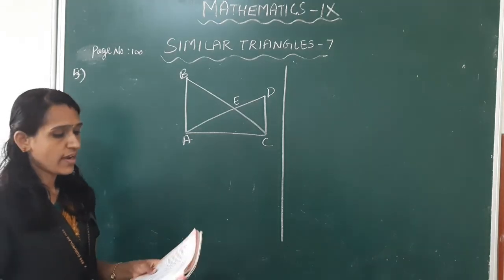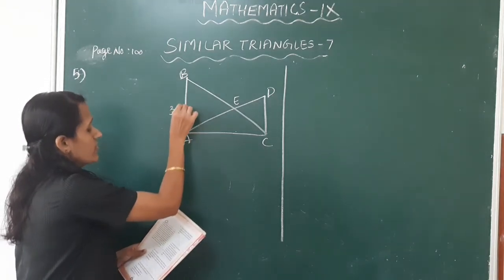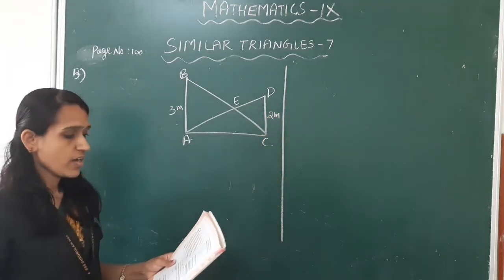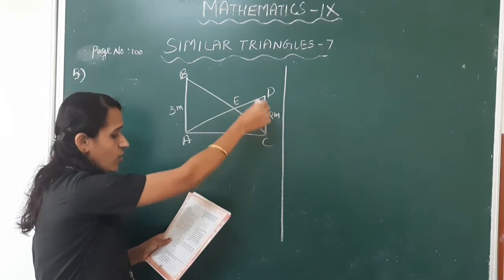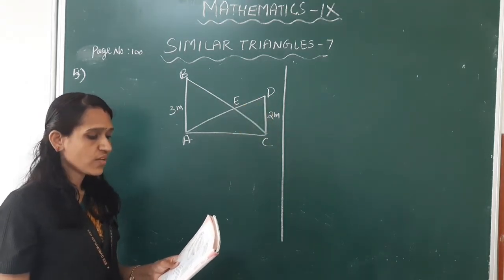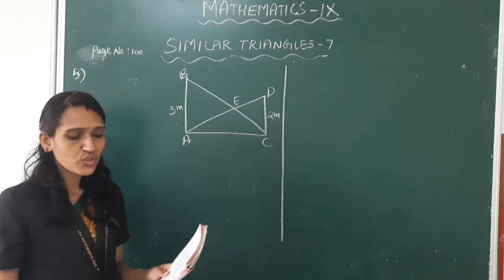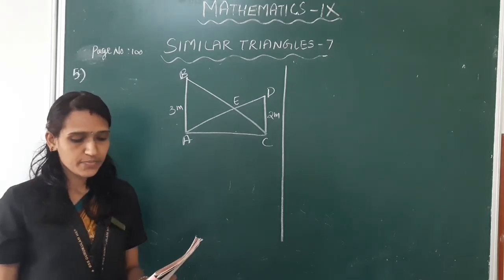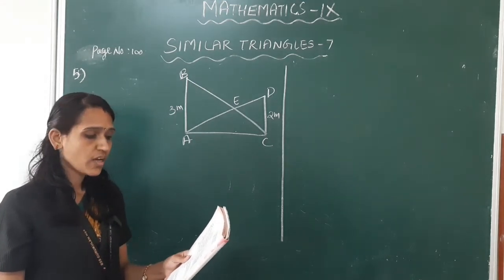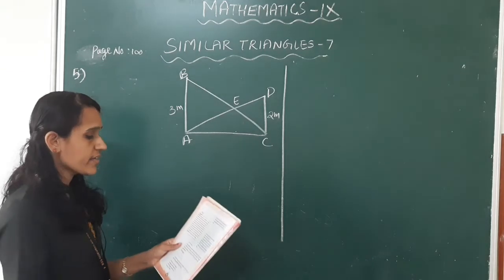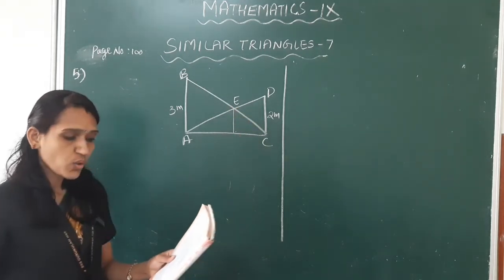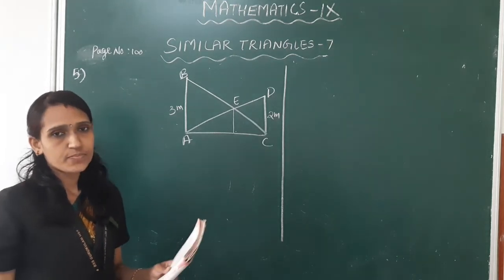Two poles of heights 3 meter and 2 meter are erected upright on the ground and ropes are stretched from the top of each to the foot of the other. First sub question: at what height above the ground do the ropes cross each other?